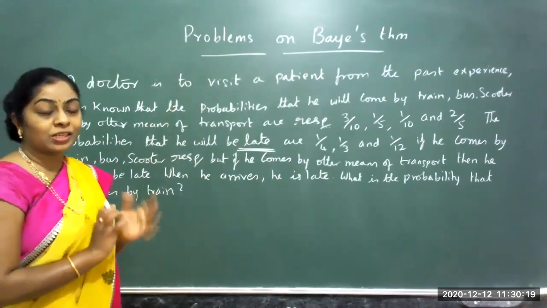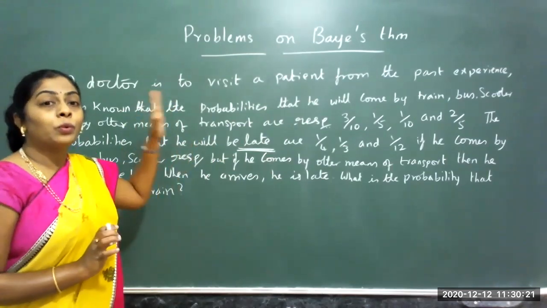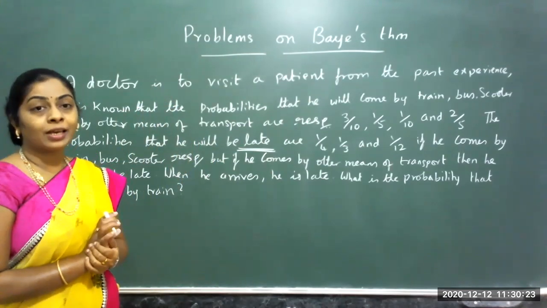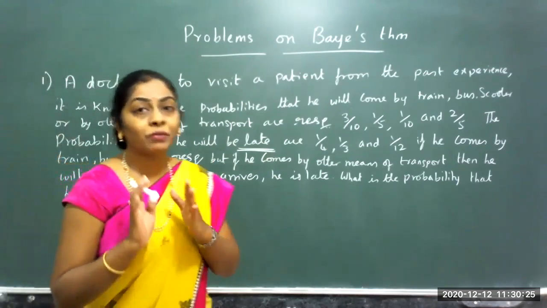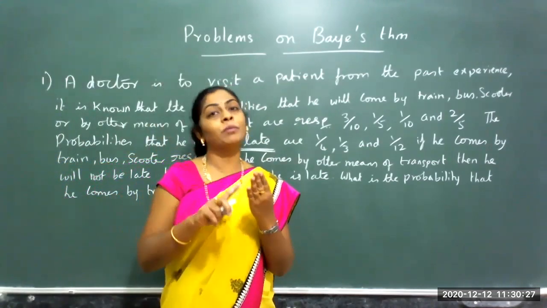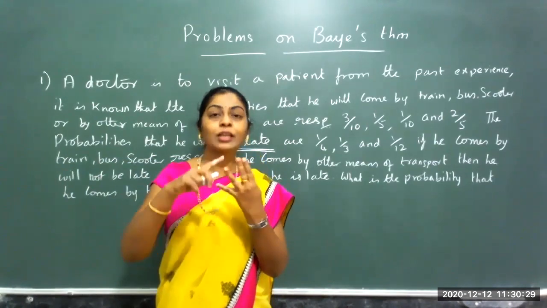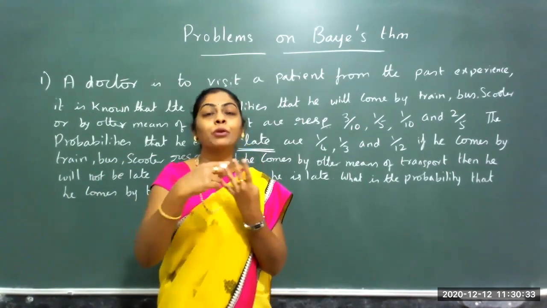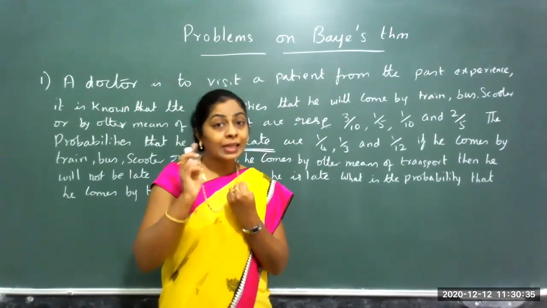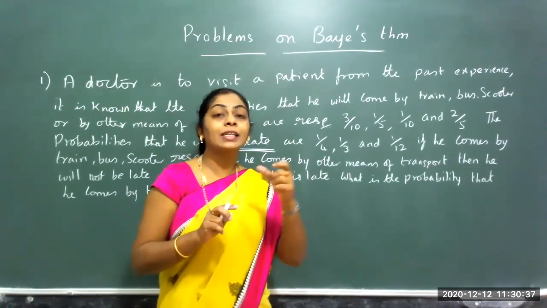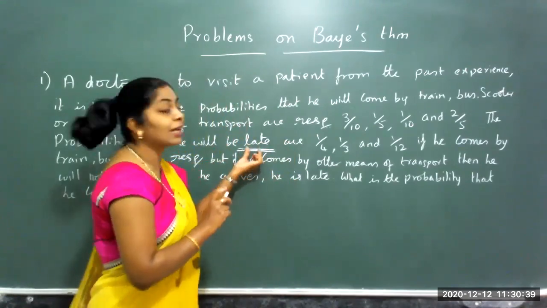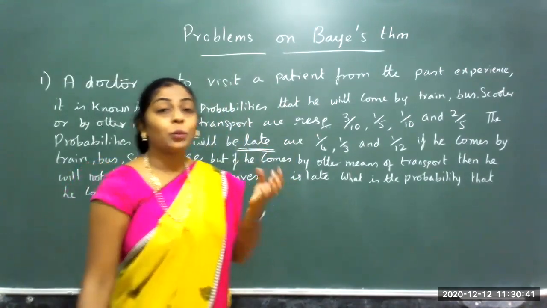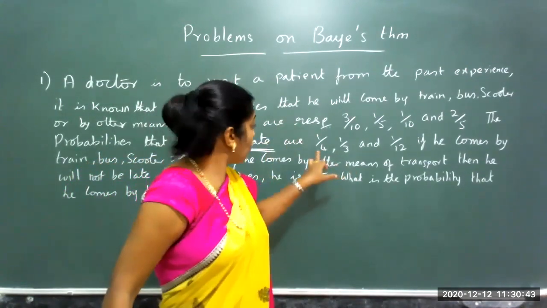So once the question is read out, now we will analyze this. What does it say? A patient is going to be visited by a doctor by 4 means of transport, either by train, bus, scooter or other means of transport. And the probabilities of these are given. They are saying that there is one more event occurred. That event is coming late. When he takes train, what are the chances of coming late?